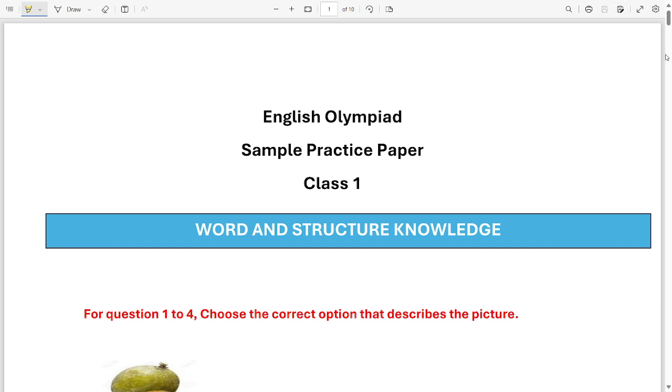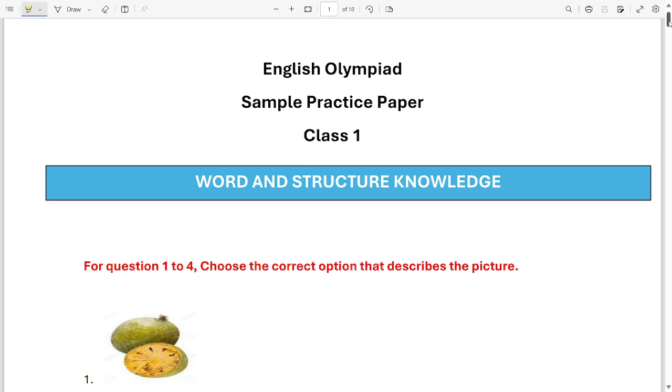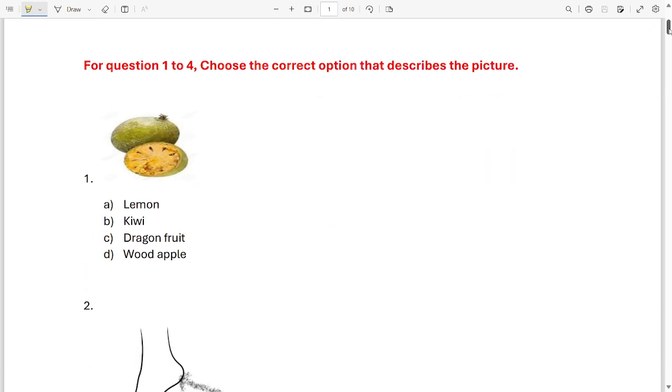Okay, let's have some fun exercise today. Let's solve some fun questions today. These are English Olympiad sample practice paper for class 1 student. So let's get started. Let's have some fun time.